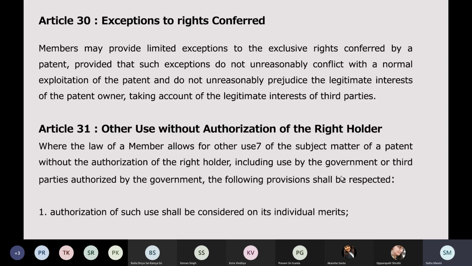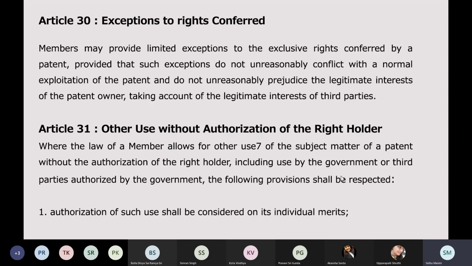It is being imposed on me. So it is a compulsory license to some third party that they can use my invention, but there must be a public interest consideration in the same. It could not be some person who just wants to use my invention and I'm not letting him. He can apply for a compulsory license. No, you cannot. There should be a public interest aspect to it.